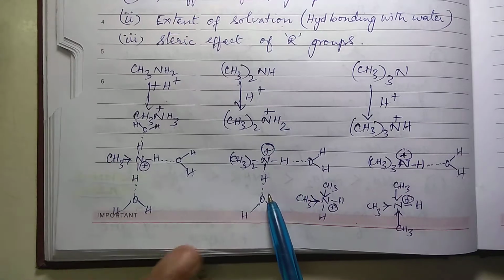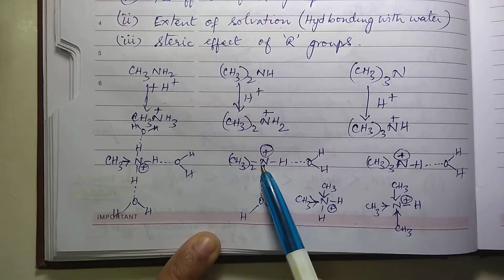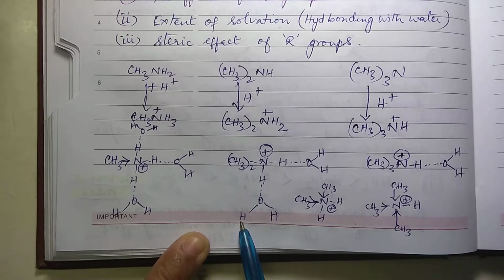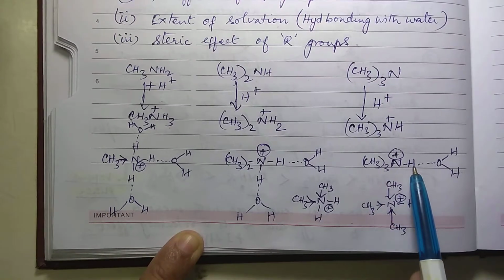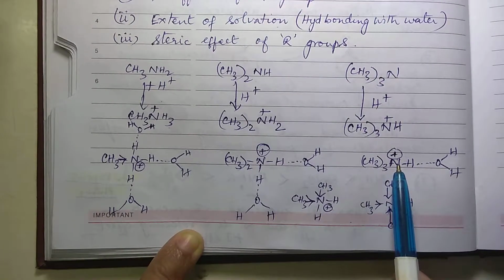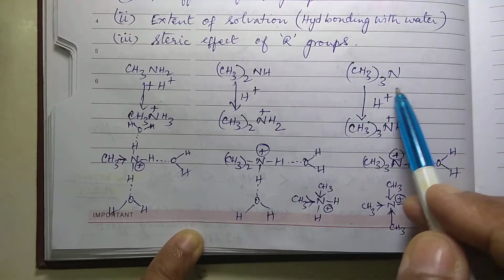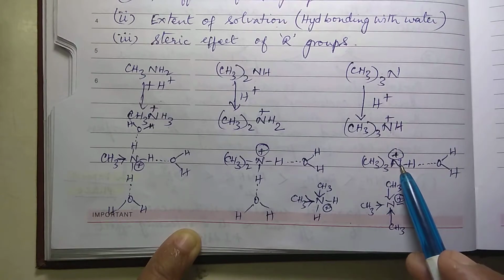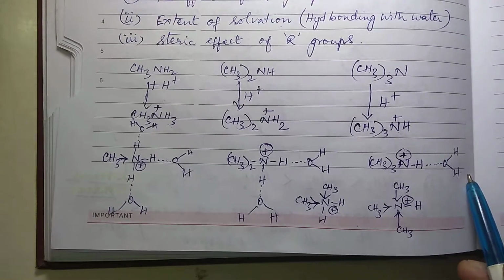Now when you come to secondary, there are 2 hydrogens attached to nitrogen. So solvation is possible this side and this side. In the case of tertiary, there is only 1 hydrogen attached to nitrogen. Earlier there was no hydrogen at all. After protonation, 1 hydrogen has come. So through this hydrogen only, hydrogen bonding is possible.